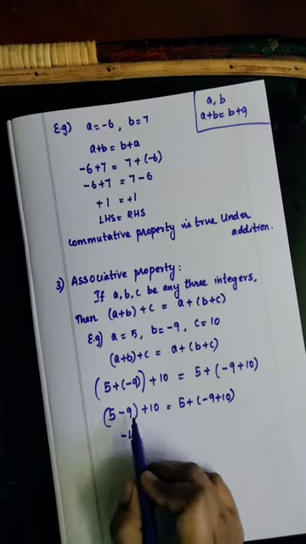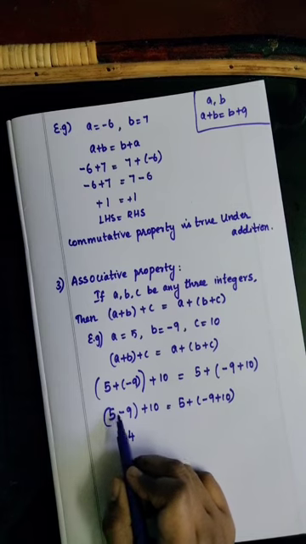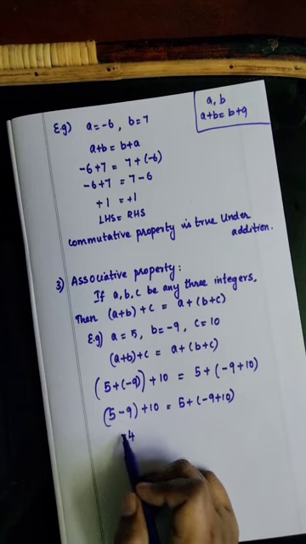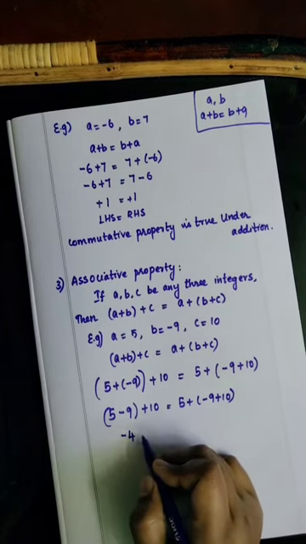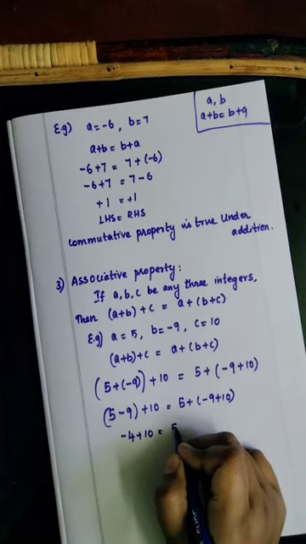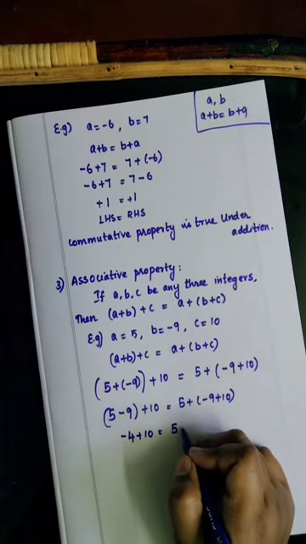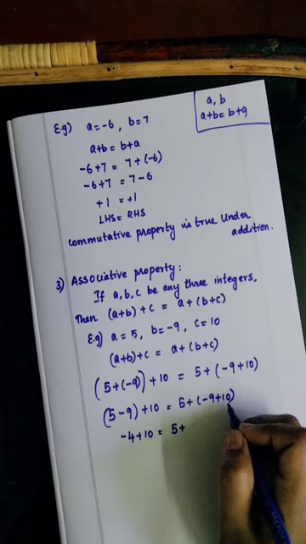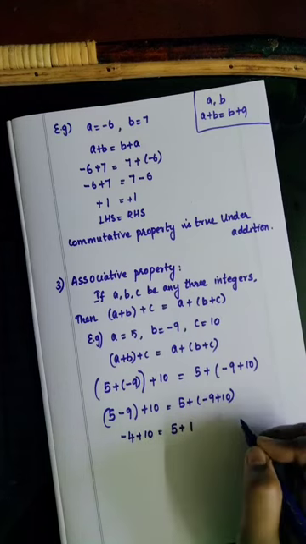Okay. First we need to subtract both the numbers. 9 minus 5 is 4 and put the greater number's sign. The greater number's sign is minus, so minus 4 plus 10 is equal to 5 here. Now minus 9 plus 10. What will you do? First we need to subtract both the numbers. What is 10 minus 9? 10 minus 9 is 1 and put the greater number's sign.